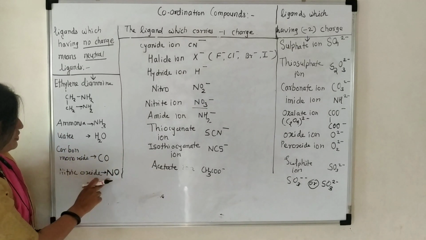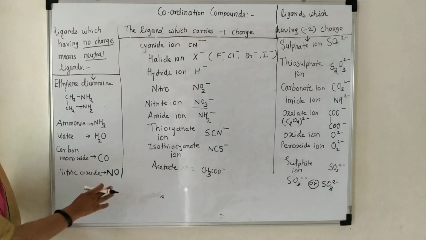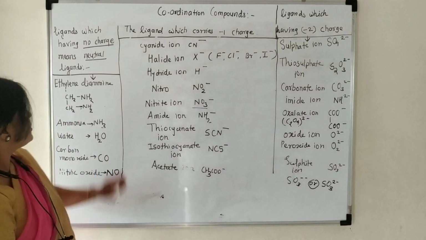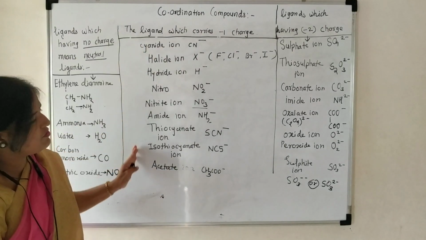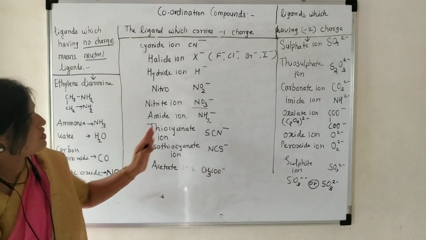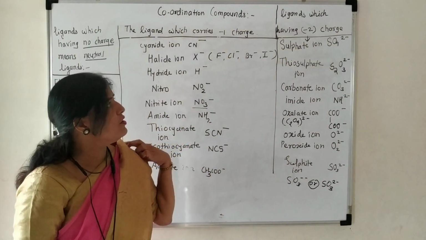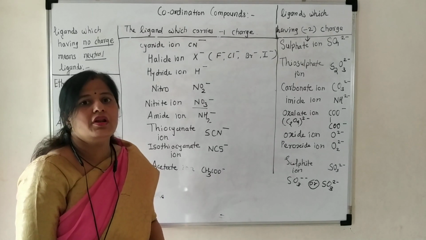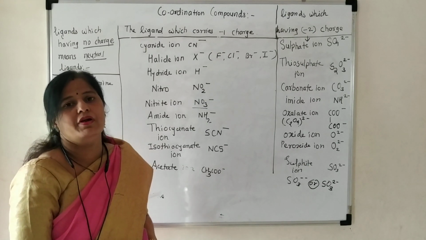Then nitric oxide NO also does not have any positive or negative charge, therefore that ligand's charge will be 0. Okay. These are the neutral ligands. These are the ligands which have a single negative charge. These are the ligands which have two negative charges. Okay. From these positive ligands, negative ligands and neutral ligands, we can determine the oxidation number of the central metal ion.